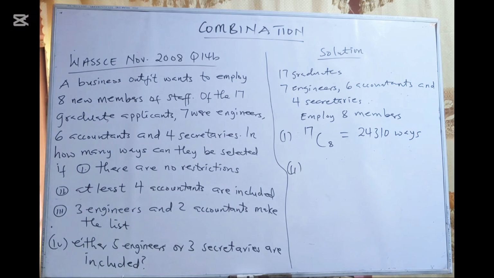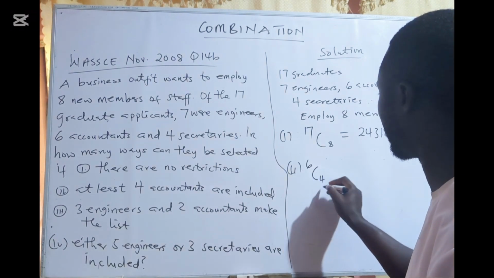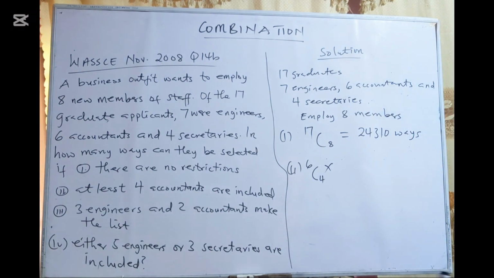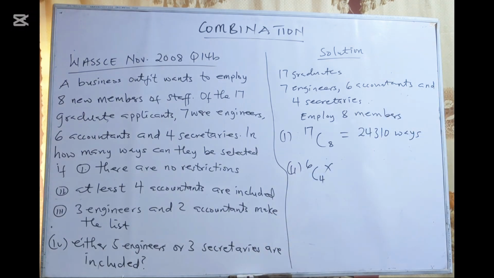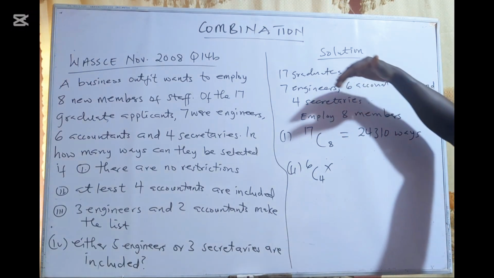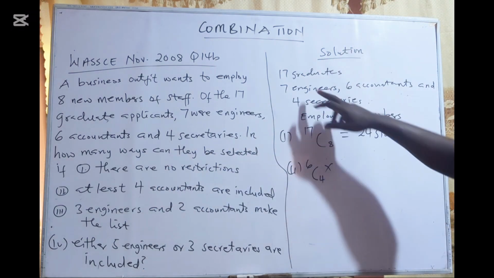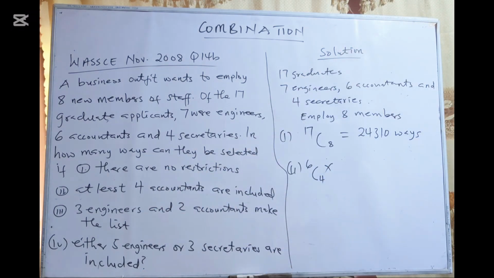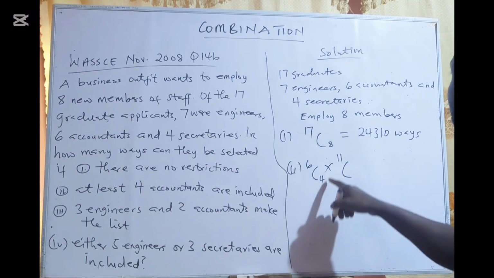So let's see, if I'm going to employ 4 accountants, how it is going to be. There are 6 accountants here and I'm going to employ 4. If I employ 4, I'm not done, because I'm supposed to employ 8 members. So I'll look at the other graduates that are left. There are 7 engineers and 4 secretaries. 7 plus 4 gives me 11. So 11 people are left, and I'm supposed to employ 8.